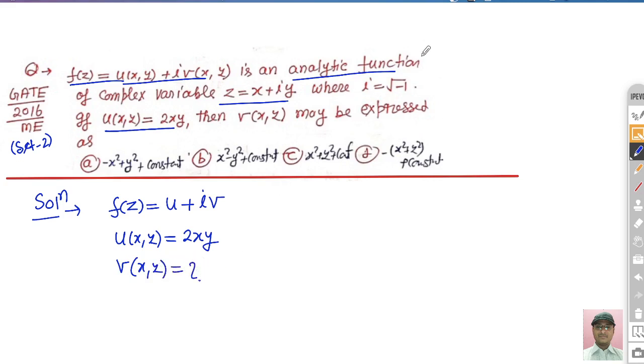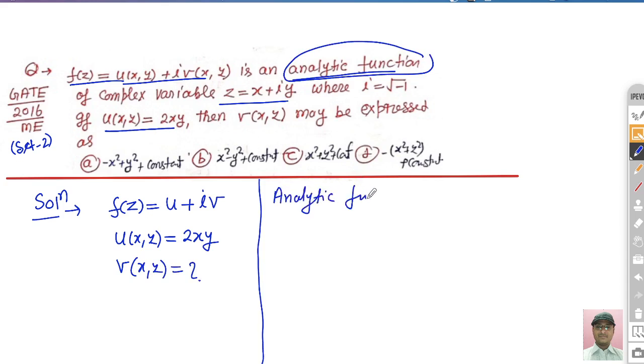Since it is already given that the function is analytic, and any complex function which is analytic must satisfy the Cauchy-Riemann equation, by using that we can easily calculate the value of v. So what is the Cauchy-Riemann equation?